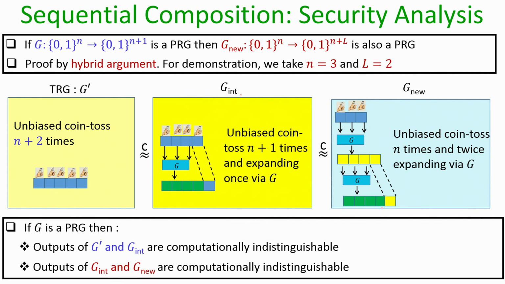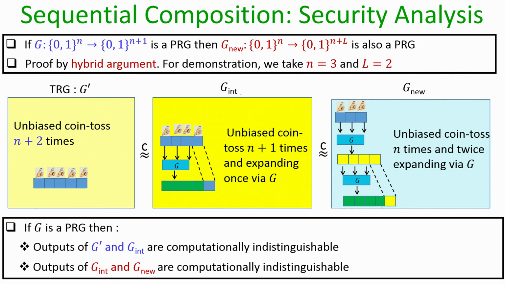So, now since we have 2 intermediate hybrids and the algorithm G dash is indistinguishable from the algorithm G-int and the algorithm G-int is indistinguishable from algorithm G-new, it follows that overall the algorithm G dash is also indistinguishable from the algorithm G-new. So, that is the way we can prove by hybrid argument that G dash and G-new are computationally indistinguishable.